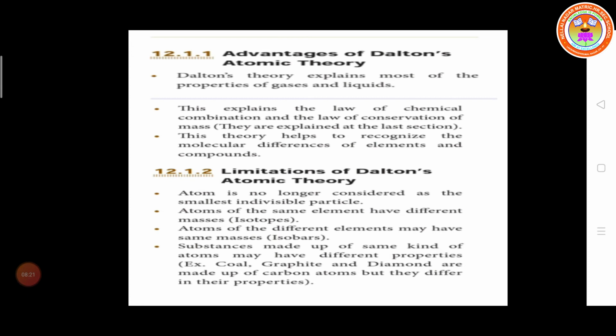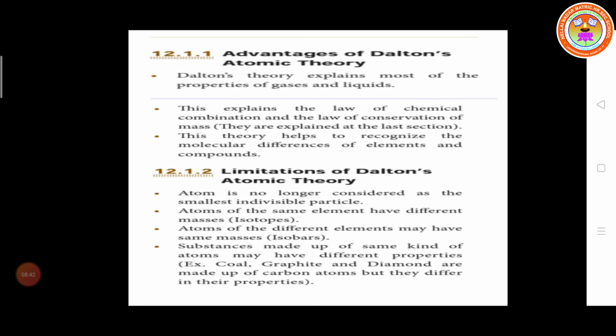Then, advantages of Dalton's atomic theory. So what are the advantages of Dalton's theory? Dalton's theory explains most of the properties of gas and liquid. Then it explains the law of chemical combination and the law of conservation.